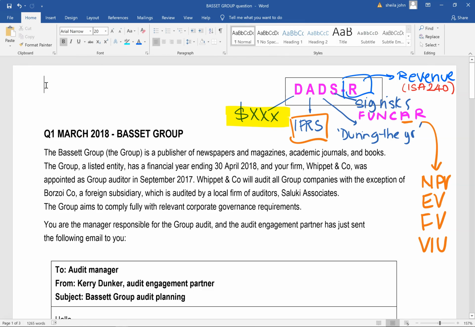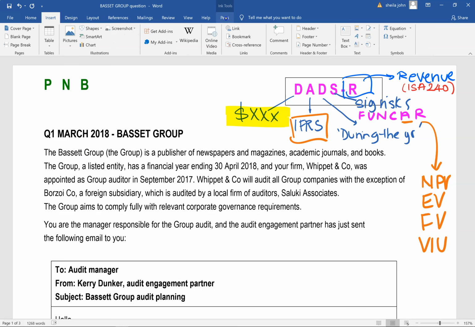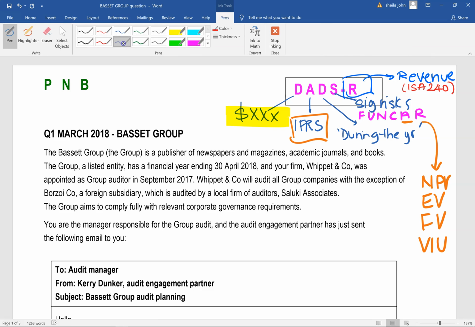And what I'll do here is I'll just put down 3 alphabets here called P and B. So what does P and B stand for? This first P here is about whether the company is a private company or a listed company. Because if it's a listed company, then there are several things that we have to consider. Number one, whether there's an issue of management bias. Because when the results are going down, management may try and carry out inappropriate accounting to increase the profit figure. So that is whether it's private or listed.